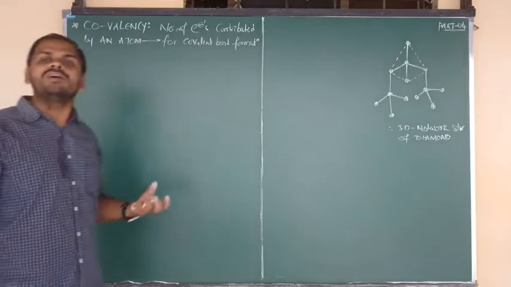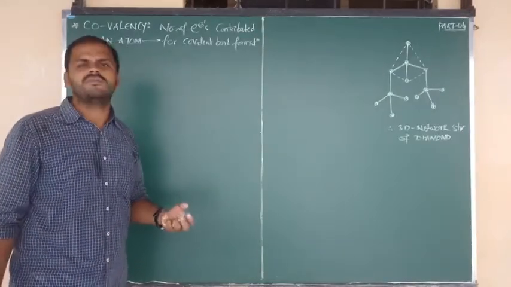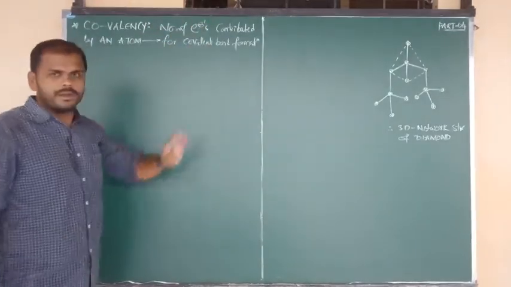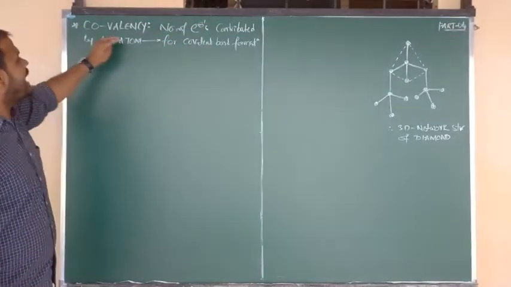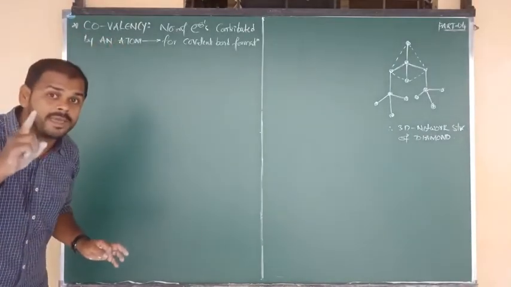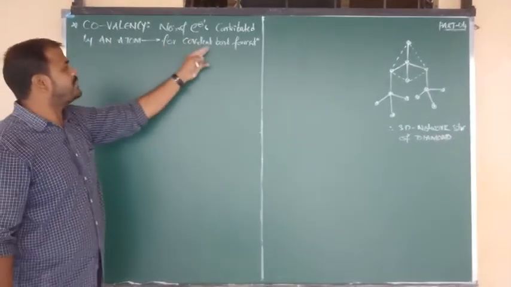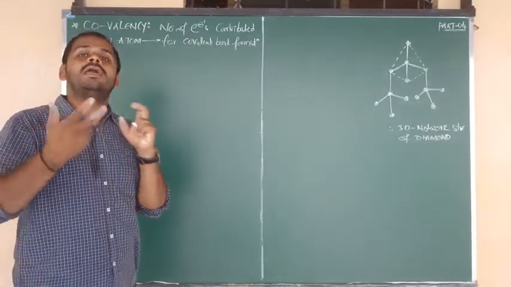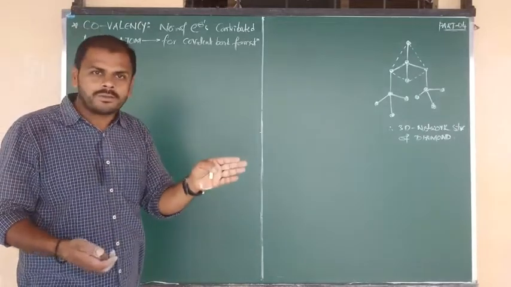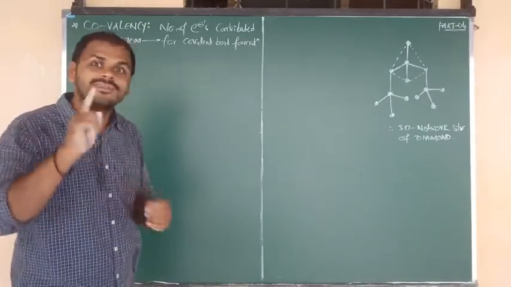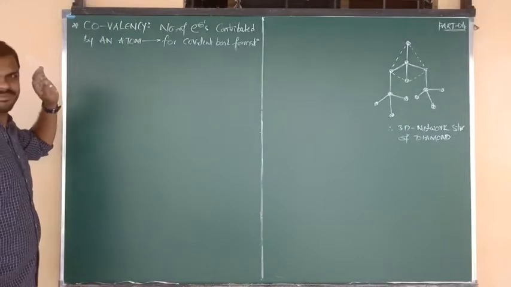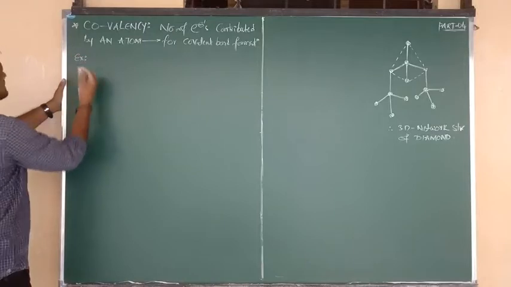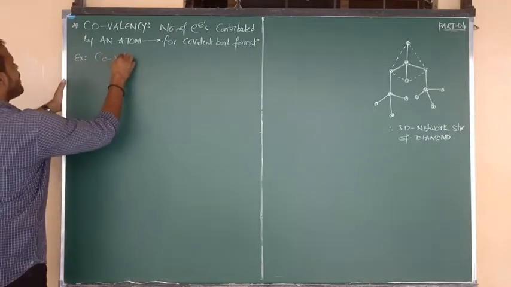What is meant by covalency? Simple definition: the number of electrons contributed, that is donated, by an atom for the formation of a covalent bond. How many electrons are donated by the respective atom for the formation of covalent bonds? That is called covalency. I am going to show you an example. Don't worry.